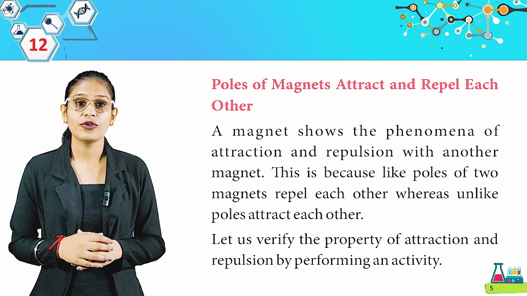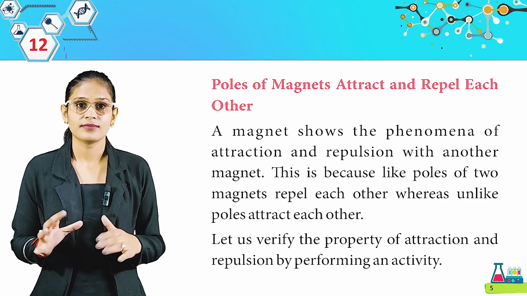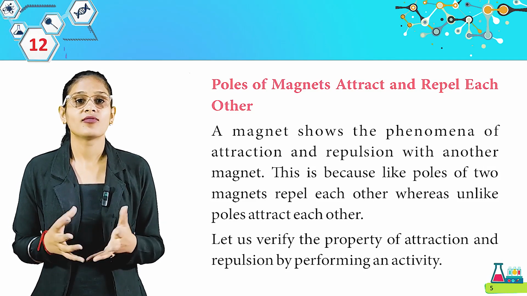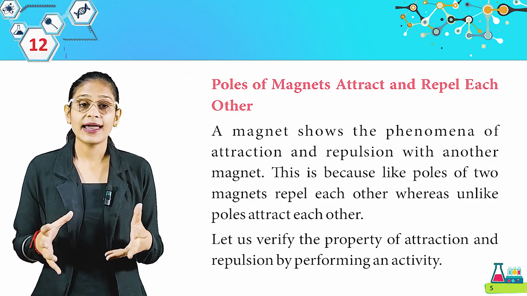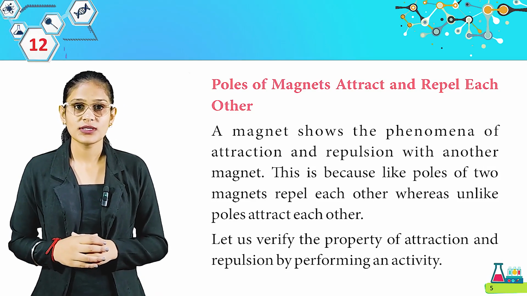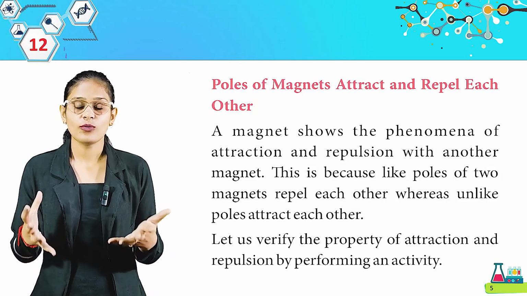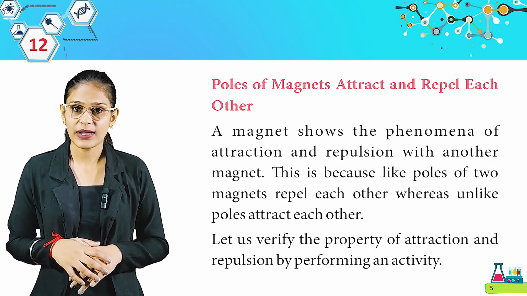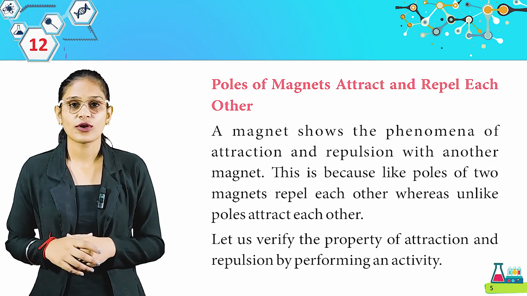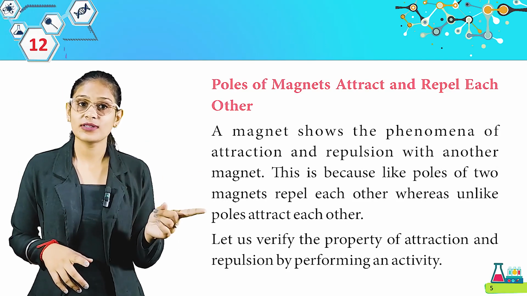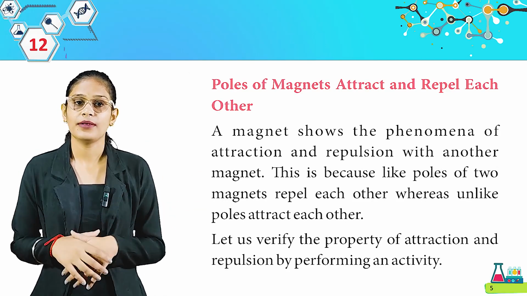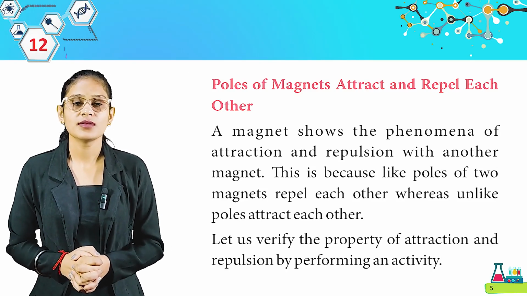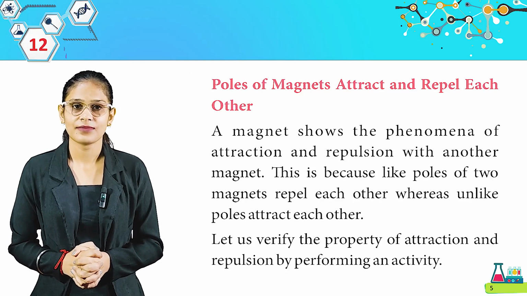Now we have poles of a magnet attract and repel each other. A magnet shows the phenomena of attraction and repulsion with another magnet. This is because like poles of two magnets repel each other, whereas unlike poles attract each other. So students, if you take two magnets, the same poles, that means north pole and north pole, will repel each other, and north and south poles will attract each other. So that means unlike poles attract and like poles repel. Get it students? Let us verify the property of attraction and repulsion by performing an activity.